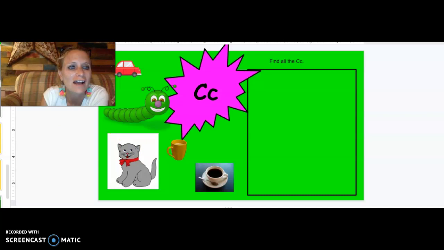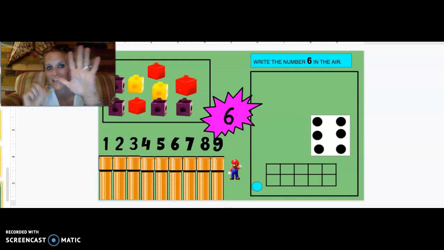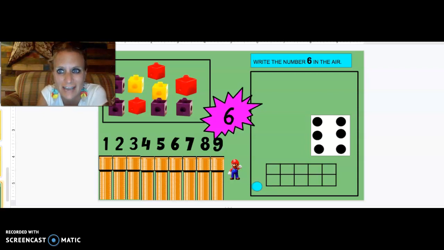Today we're going to talk about this number. What comes after 5? After 5 comes number 6. So this is our number 6. Okay, so I already put 6 on a dice. This is what a dice looks like. When I look at this dice, I see 3 on this side. And I see 3 on this side. Wow, that is 6. We need to move Mario to the number 6.